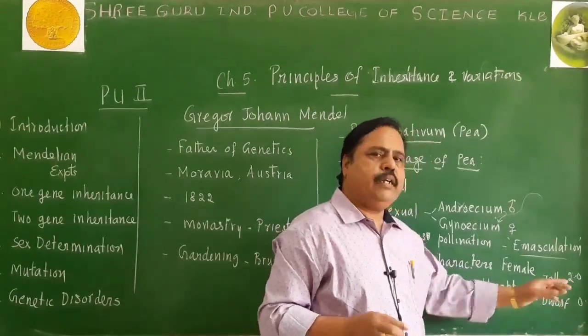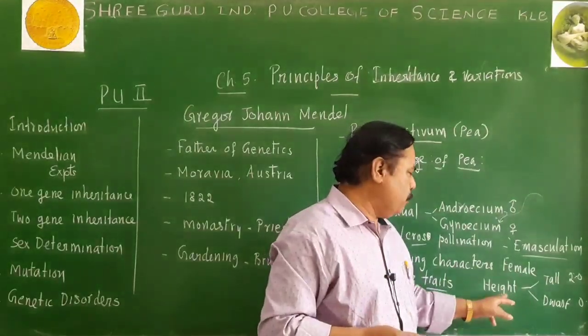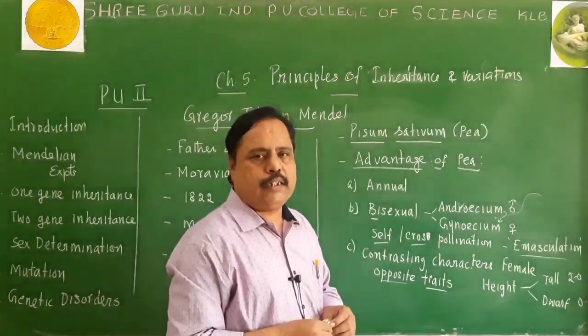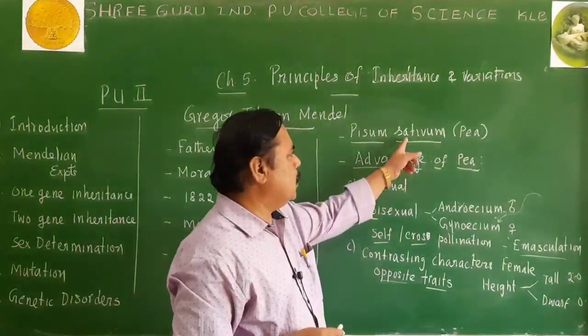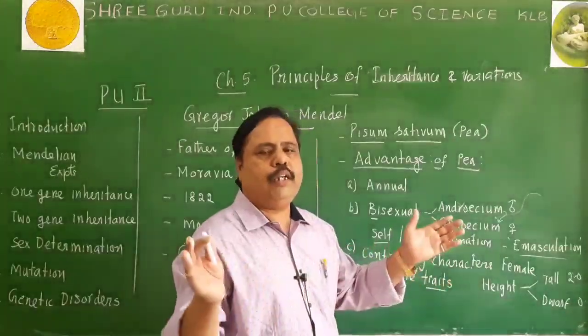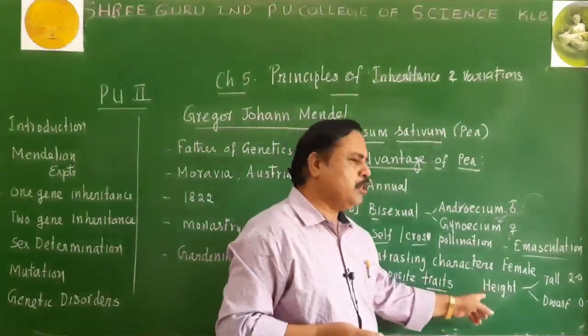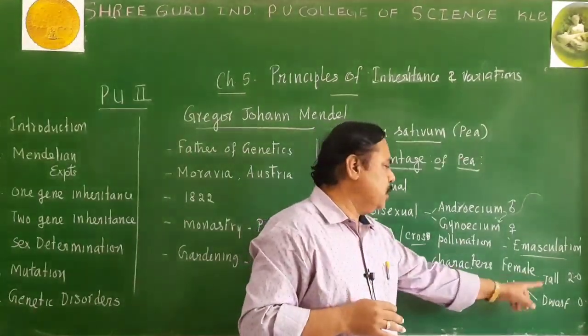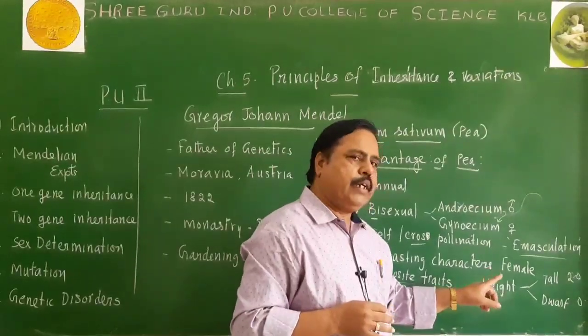No intermediate varieties or medium varieties are possible in this condition. That is called contrasting characters. That is the advantage of using Pisum sativum. They do not exhibit so many traits with reference to one character. They exhibited only two contrasting characters for every character.